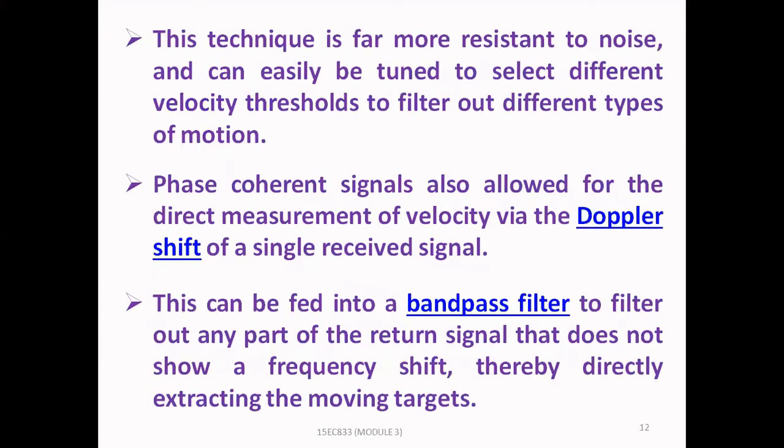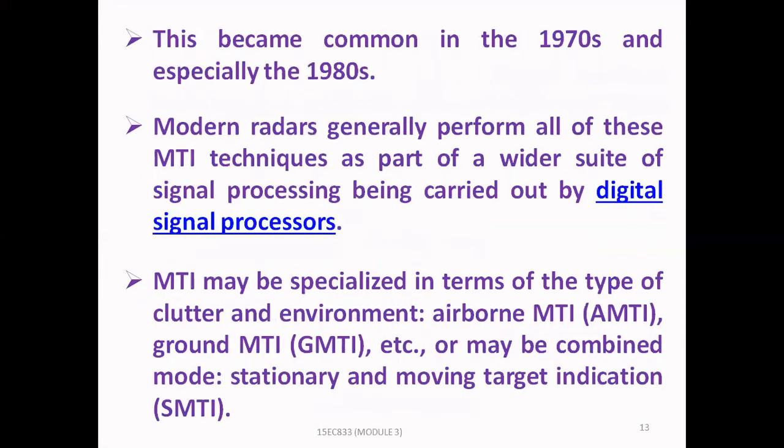This technique is far more resistant to noise and can easily be tuned to select different velocity thresholds to filter out different types of motion. Phase coherent signals also allowed for the direct measurement of velocity via the Doppler effect of a single received signal. This can be fed into a bandpass filter to filter out any part of the return signal that does not show a frequency shift, thereby directly extracting the moving targets. This became common in the 1970s and especially in the 1980s.